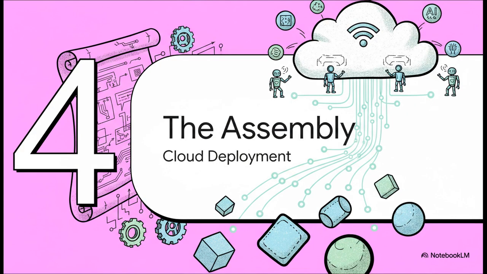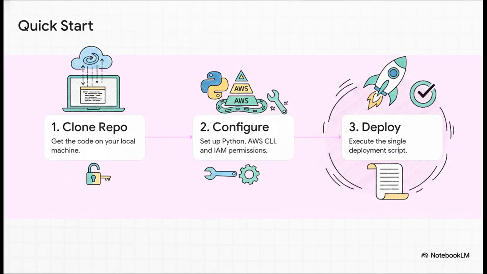Okay, so we've got the blueprint, we've got all the parts. How do you actually put this AI team together and get it running in the cloud? Well, this is where things get really, really cool and surprisingly simple. It's literally a 3-step process. Seriously. First, you clone the repo to get the code on your machine. Second, you just make sure you have the basics installed, like Python 3.11 and the AWS command line interface configured with the right permissions. And then, the third step, you just run one single command. That's it. One deployment script.